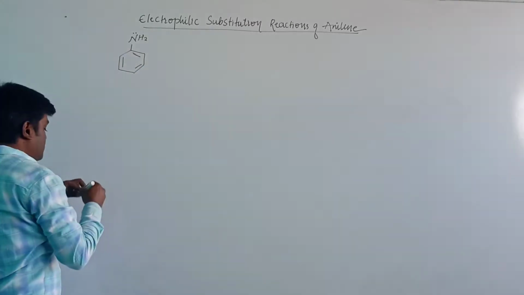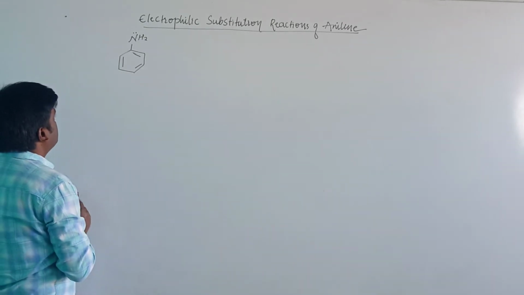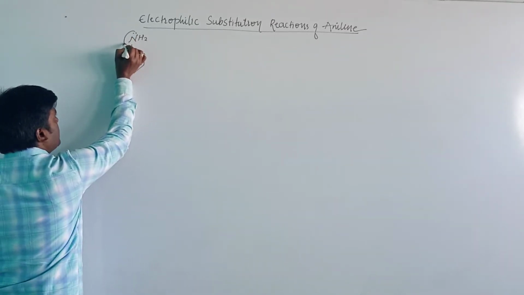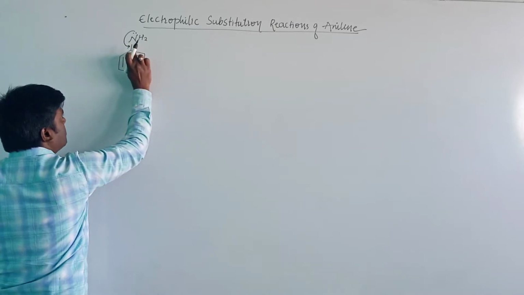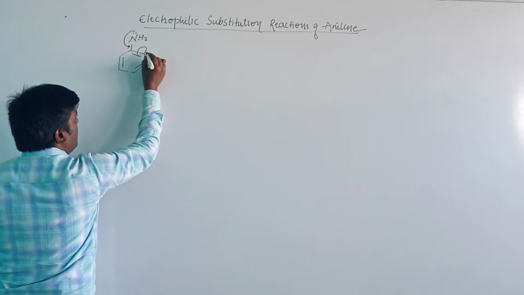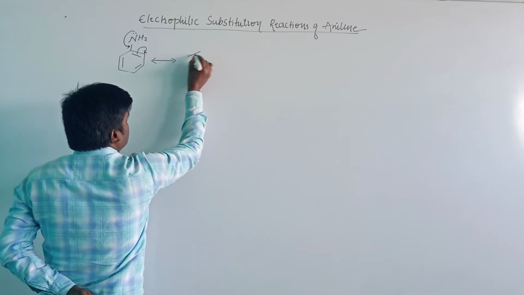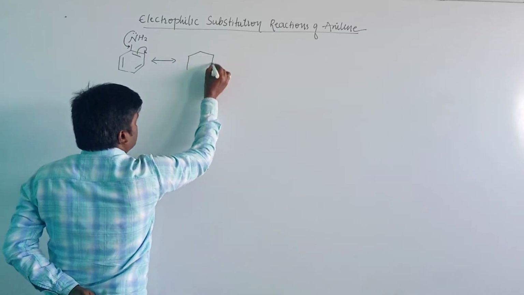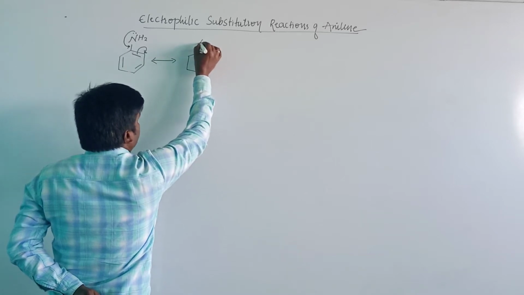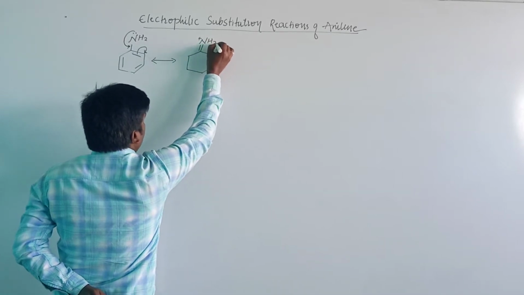In aniline, the nitrogen contains a lone pair of electrons. Those lone pair of electrons are involved in the resonance. The electrons shift to the next carbon atom and produce a resonance structure. Here the carbon-nitrogen bond gets a double bond and a positive charge, and here NH2.